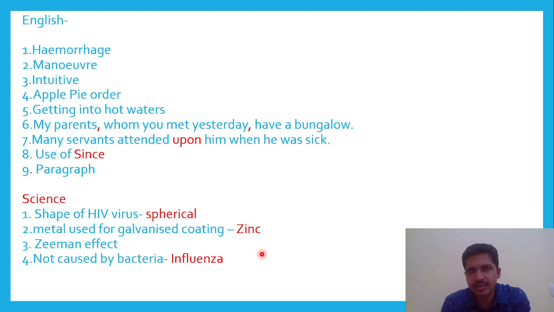Science. So science and numerical ability have a different section in this exam. The science questions which I remember: the shape of the HIV virus was asked. It is spherical. Metal used for galvanizing, coating of iron. So zinc is used during galvanizing. Then there was a question which was saying the phenomenon in which the particle gets affected by static magnetic force.